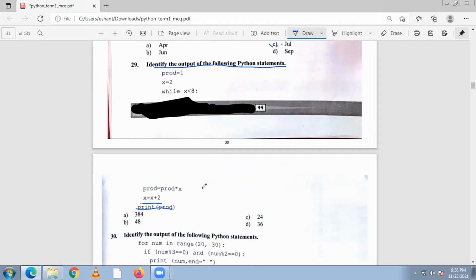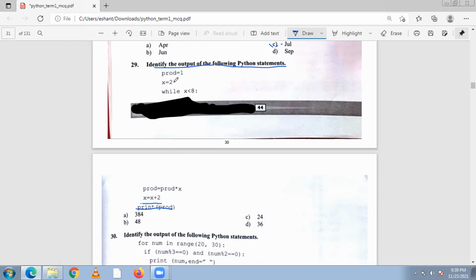So x is 2, less than 8. 2 multiplied by 1 is 2, stored in product.